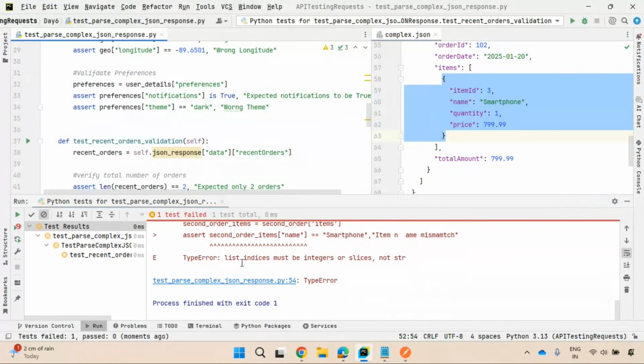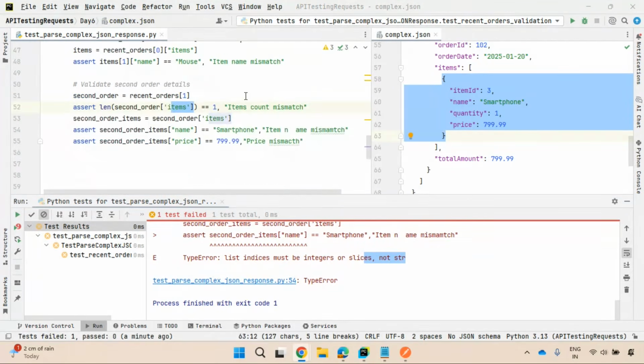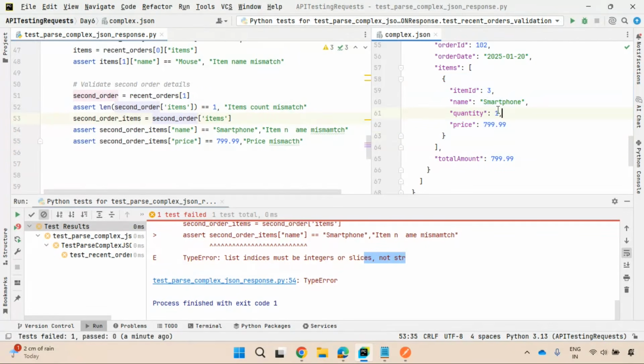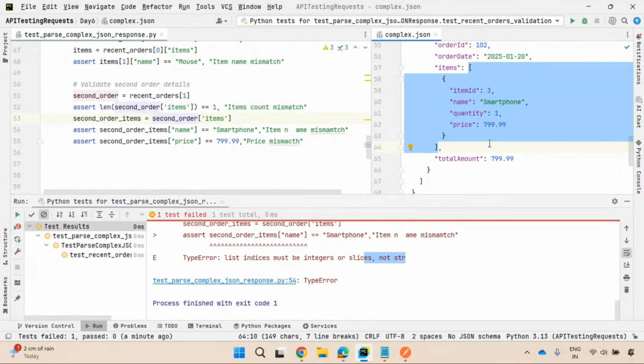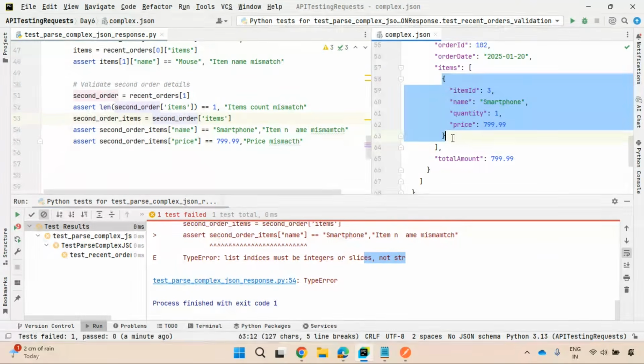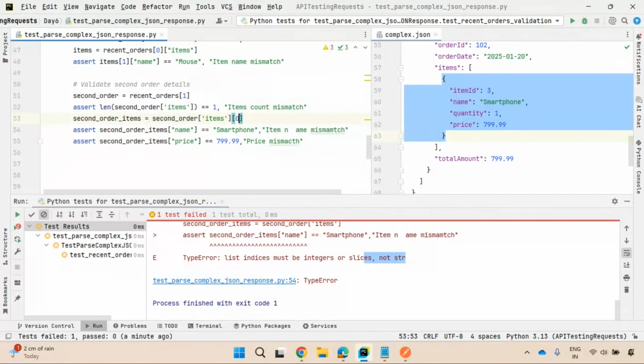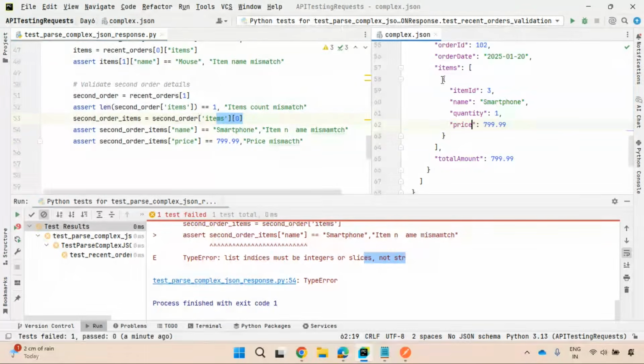Still it is failing. The error says list instances must be integers or slices, not string. Observe here, the issue is I'm extracting second order items. The second order items is what? A list, right? A list consists of multiple elements, or it can be a single element also. Here in this case, it is an object. So the first object's index number is 0. That's what I missed. If you specify that, it will only extract this first object. There is no doubt at all.